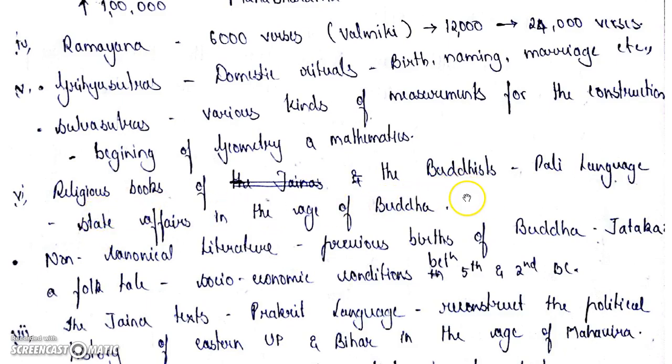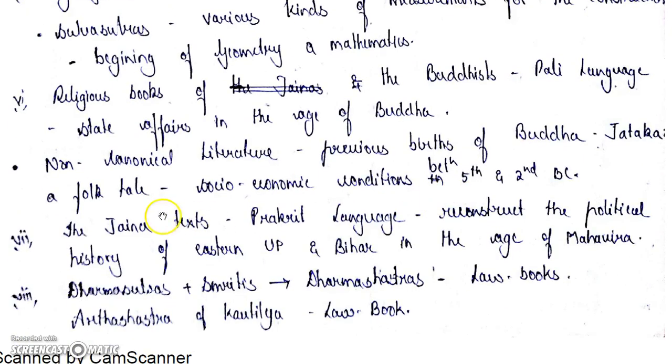which gives us information. The religious books of the Buddhists are written in Pali language, and these are the canonical literature. Canonical literature helps us to know the state affairs in the age of Buddha. Okay, these religious books of Buddhists help us to know the state affairs in the age of the Buddha, and there is also non-canonical literature.